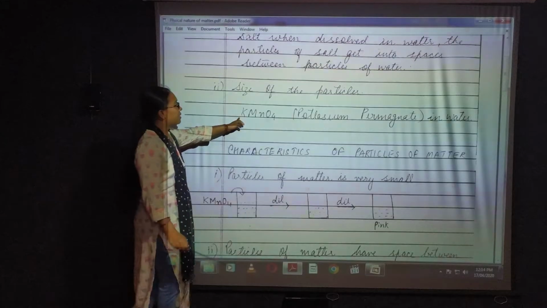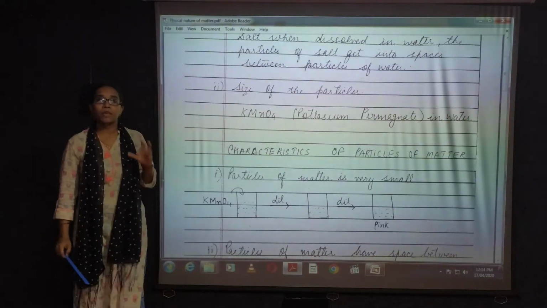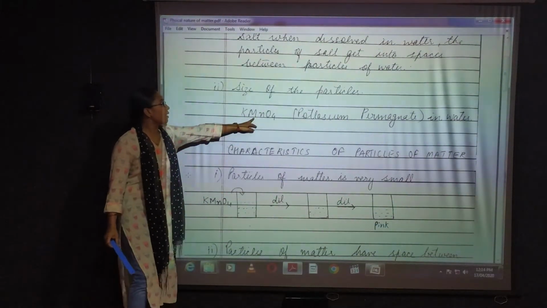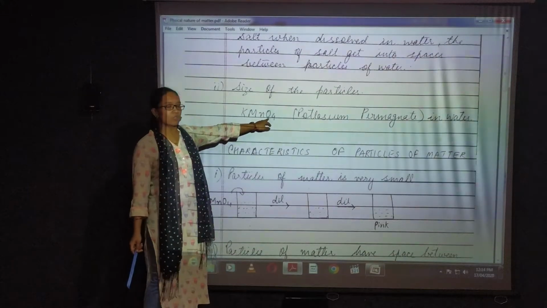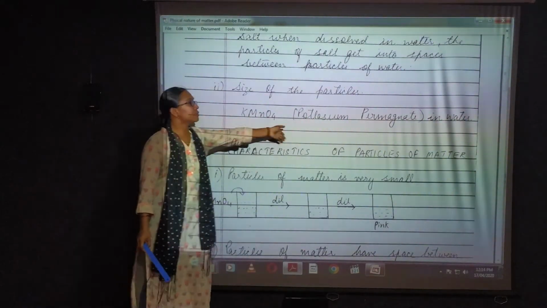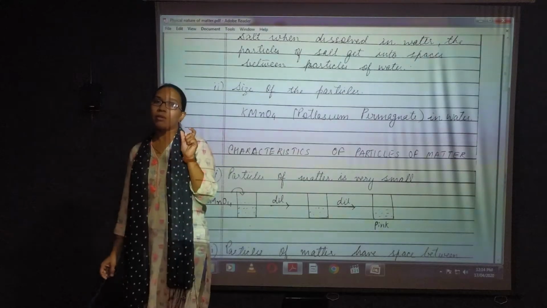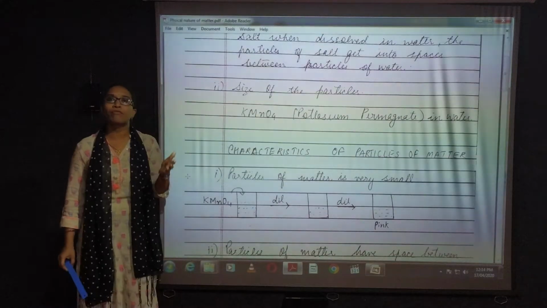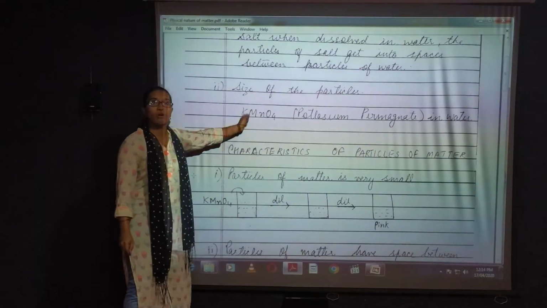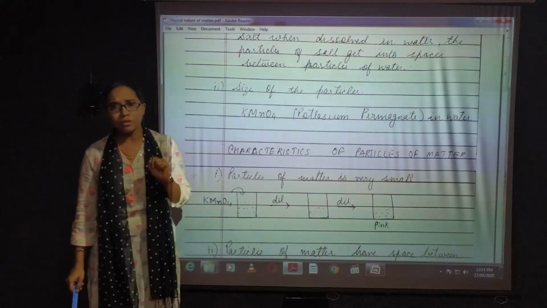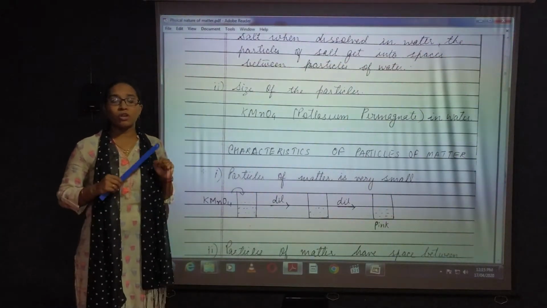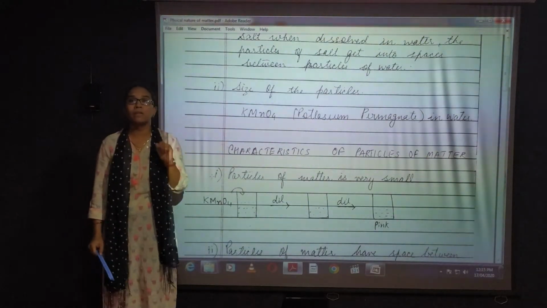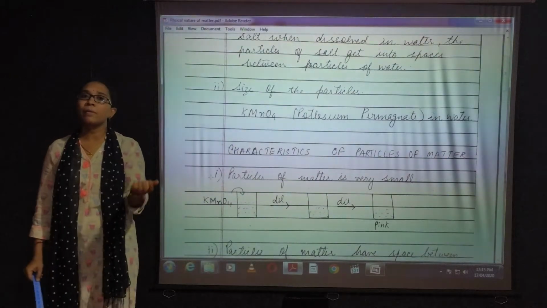I have taken here another example, KMnO4. KMnO4 is a compound, potassium permanganate. K is potassium, Mn is manganese, and O is oxygen. So the chemical name of this compound is potassium permanganate. Suppose I take a pinch of potassium permanganate in a glass of water, say 50 ml of water. What is happening? The color of the water will change. This KMnO4 is purple in color, so first the color of the water will be purple.